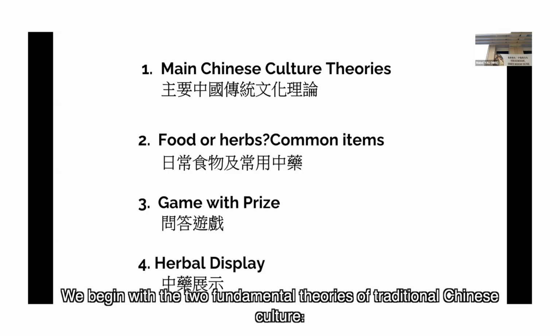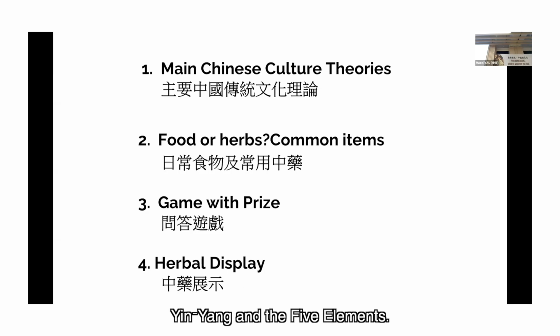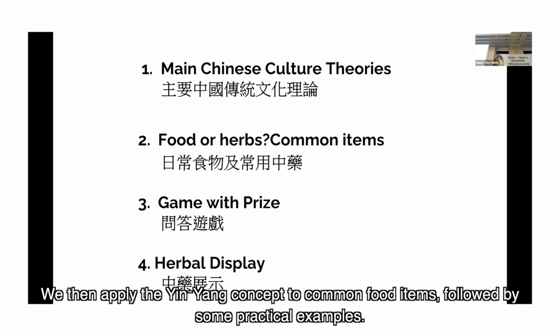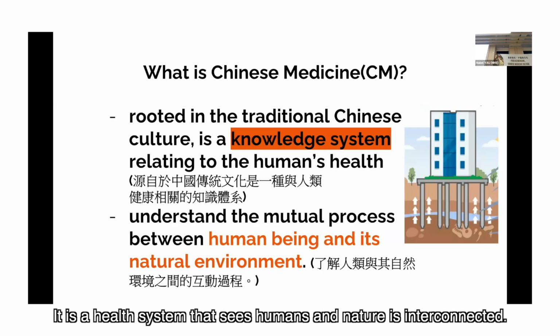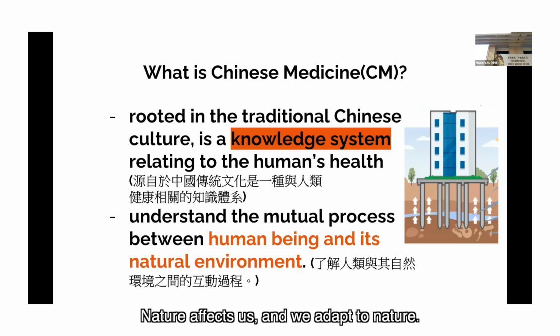We begin with the two fundamental theories of traditional Chinese culture, yin-yang and the 5 elements. We then apply the yin-yang concept to common food items, followed by some practical examples. Chinese medicine is rooted in the traditional Chinese culture. It is a health system that sees humans and nature as interconnected. Nature affects us, and we adapt to nature.